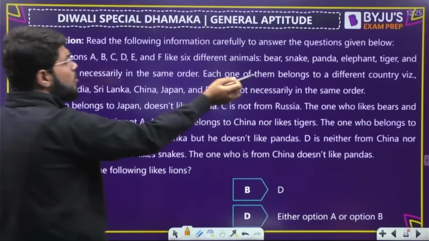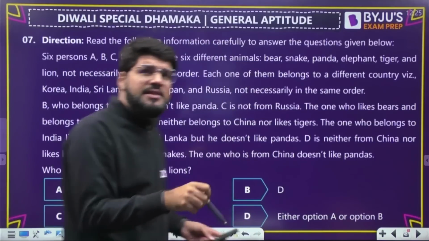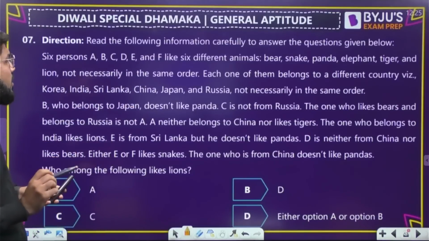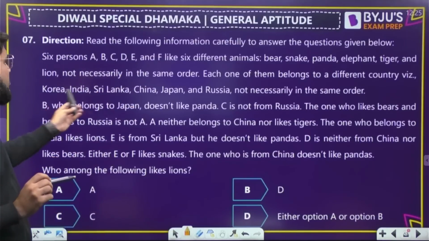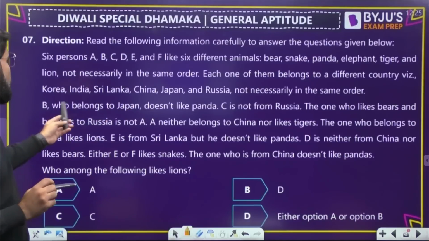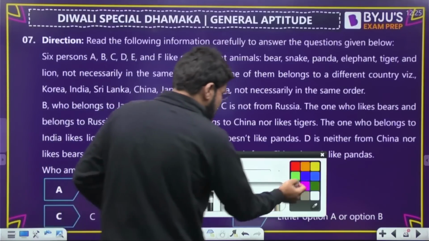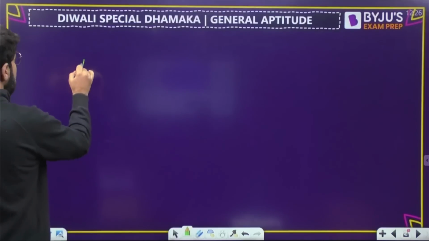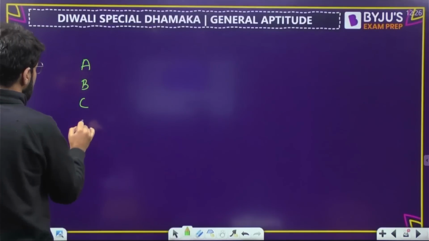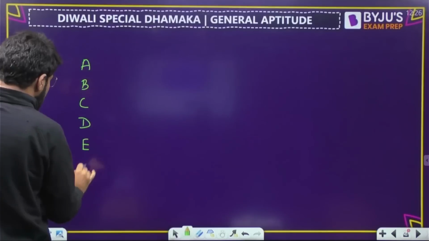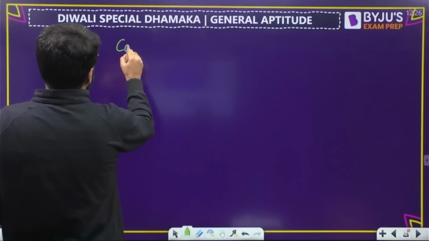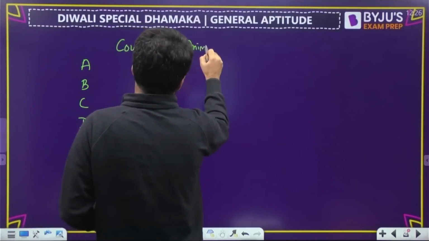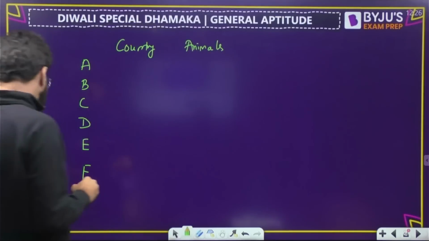And each of them belongs to a different country. So 6 different countries are also given to you: Korea, India, Sri Lanka, China, Japan, Russia, but not in the same order. Like A, B, C, D, E, F is not in this order. B belongs to Japan. Some statements are given. So there are 6 persons, A, B, C, D, E, and F. They belong to one of the 6 countries and they like one of the 6 animals. Now let us keep writing and keep using.